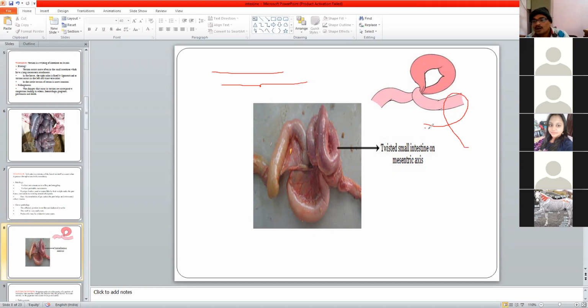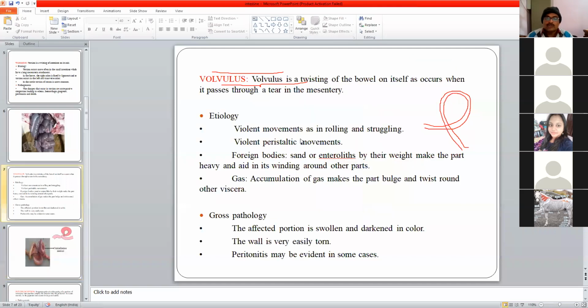So naturally at the point of the knot, the movement of the feed material will get obliterated. So this is what volvulus means. Okay. So what can lead to volvulus?